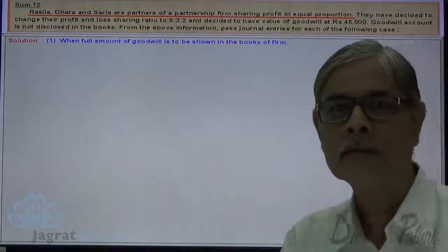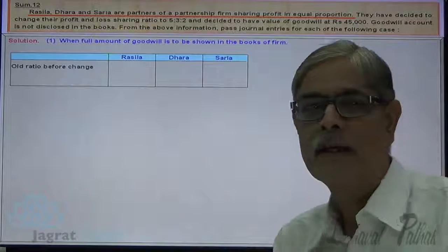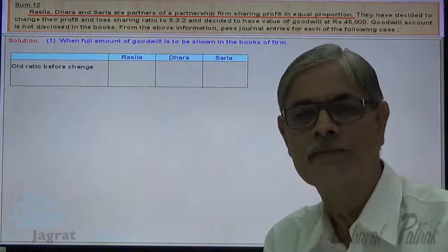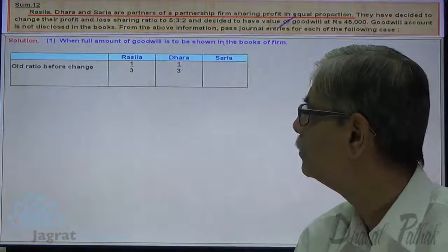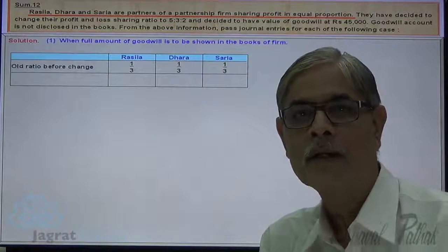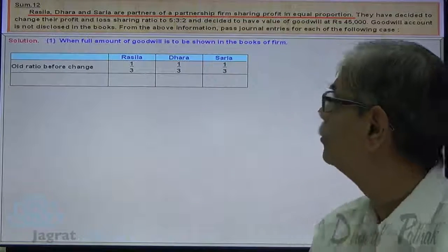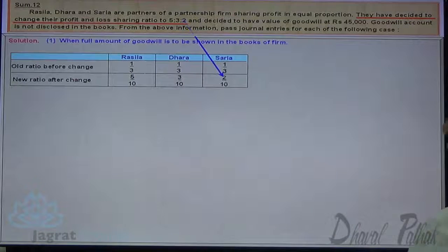Now, let us start. There are three partners, Rasila, Dhara and Sarla. Their old share in profit is equal, means 1/3, 1/3, 1/3 each. Now they have decided to change their profit sharing ratio, and the new ratio agreed is 5:3:2. So 5/10, 3/10 and 2/10 is the new ratio.